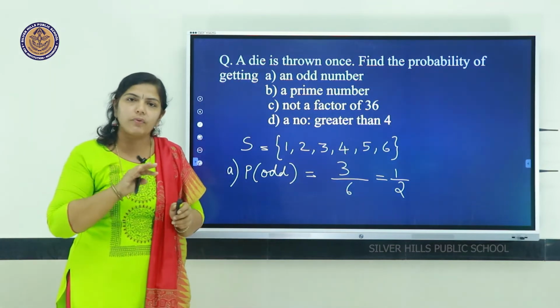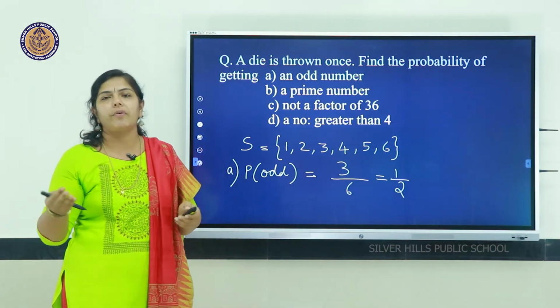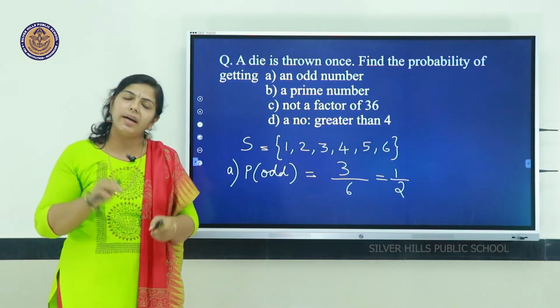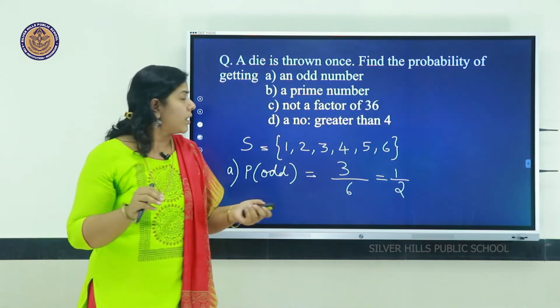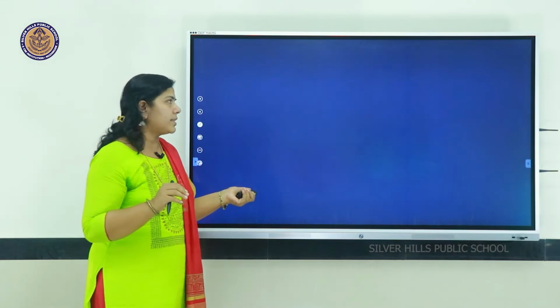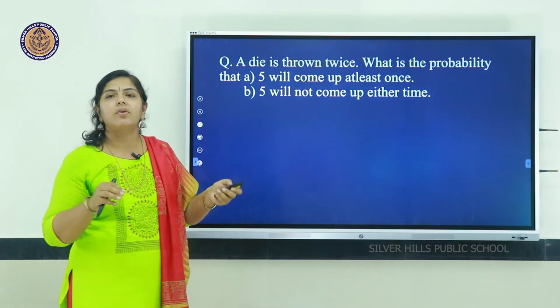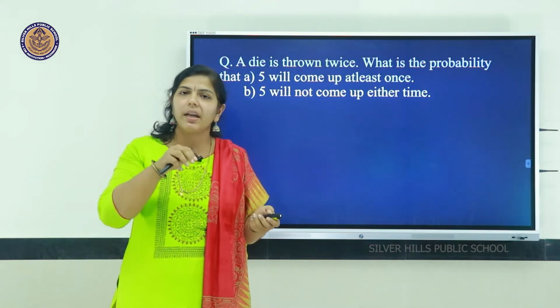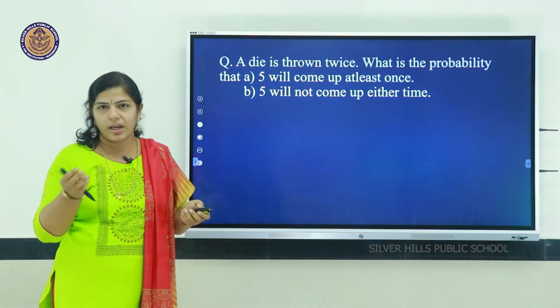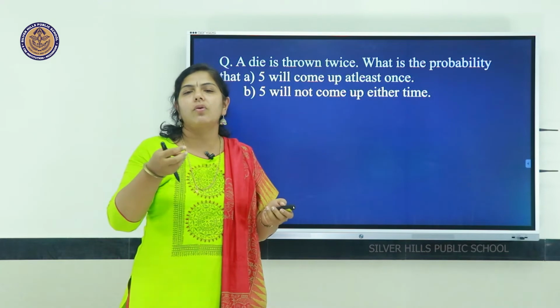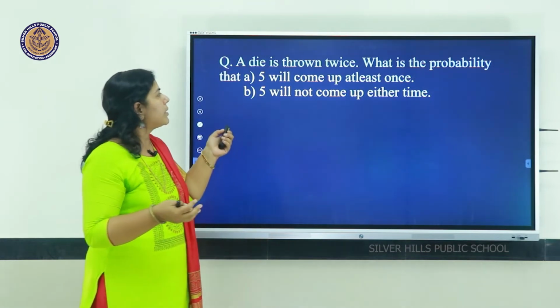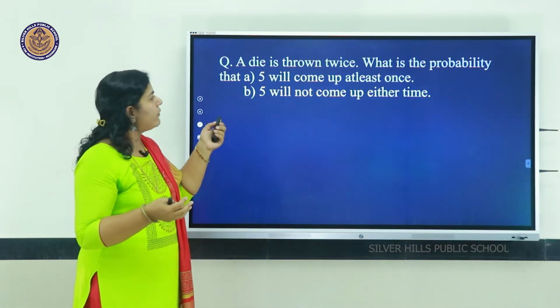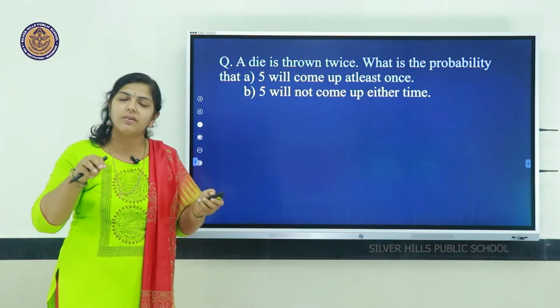For each probability, out of the total outcomes, you have to find the favorable outcomes, and find the answer in the lowest form. Okay. Now, we will consider the next example. A die is thrown twice, 2 times the die is thrown. Okay. Same meaning, 2 dice are thrown. Like that also, a die is thrown twice. What is the probability that 5 will come up at least once?